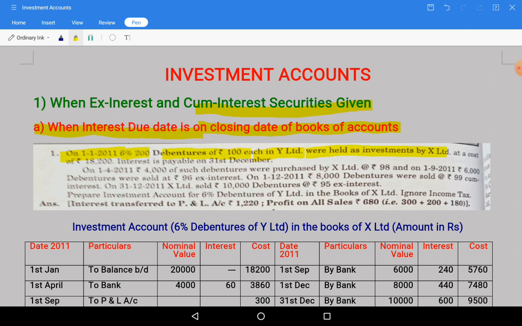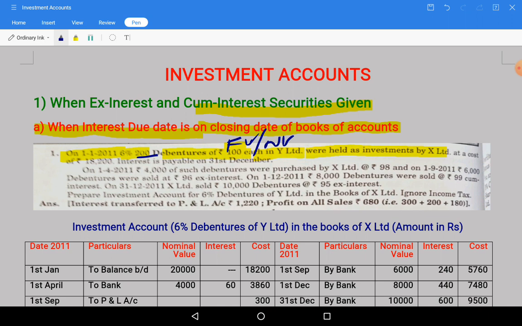X Limited is holding some investments of Y Limited. On 1st January there are 200 debentures of 100 rupees each. This 100 rupees we will call face value or nominal value. How many debentures? 200 debentures.